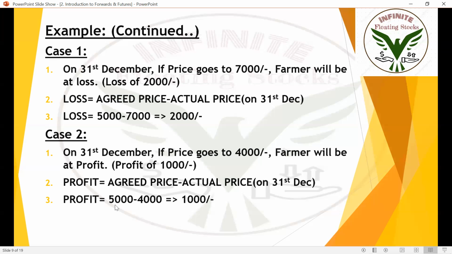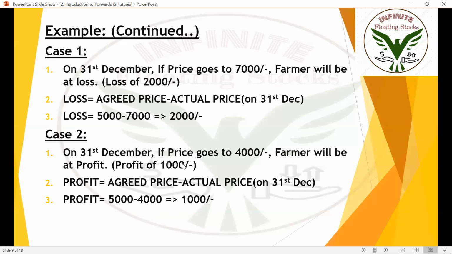So in this scenario, profit is nothing but agreed price minus actual price on 31st December. So what is the agreed price? 5,000. There was a forward agreement or forward contract between the farmer and the shop owner saying that the farmer will be selling all his vegetables at 5,000 only, but the current value is 4,000. So because of that, the farmer will be at a profit of 1,000 rupees.